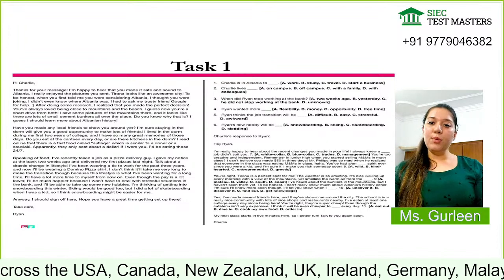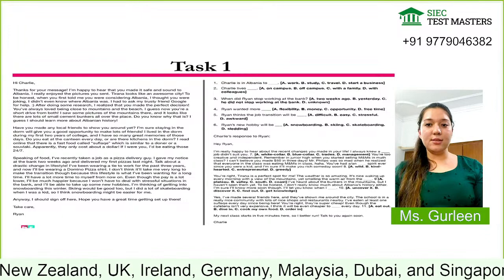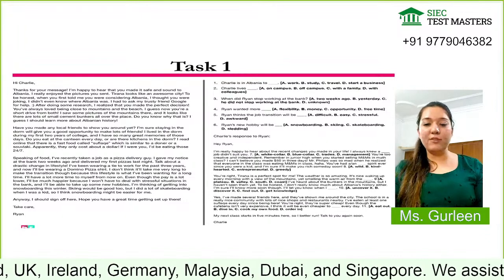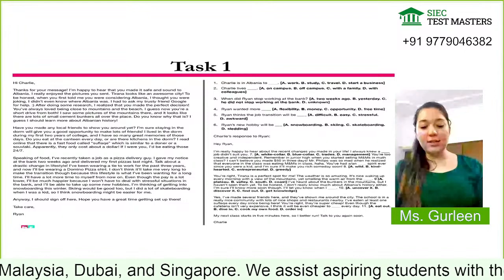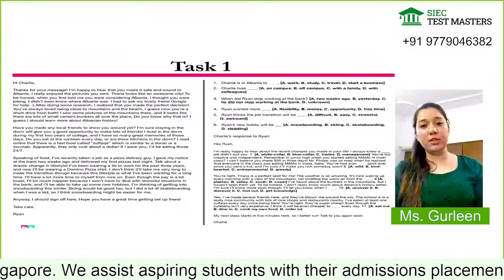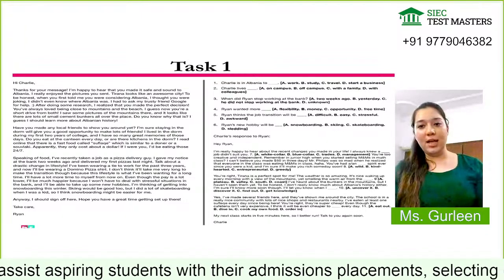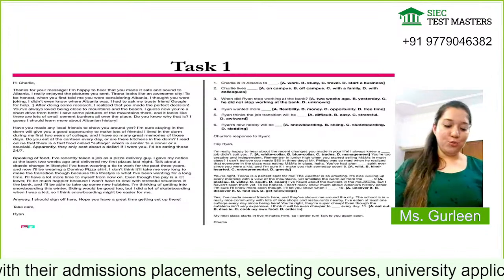Are they talking about the location? Are they talking about the time? Are they asking about the person, or what is the demand of the question? You have to check that as well, right? Now it says Charlie lives in, so where he lives: on campus, off campus, with a family, with colleagues. So I have to find out the answer, right? The next questions I will not read. This is obviously your homework.